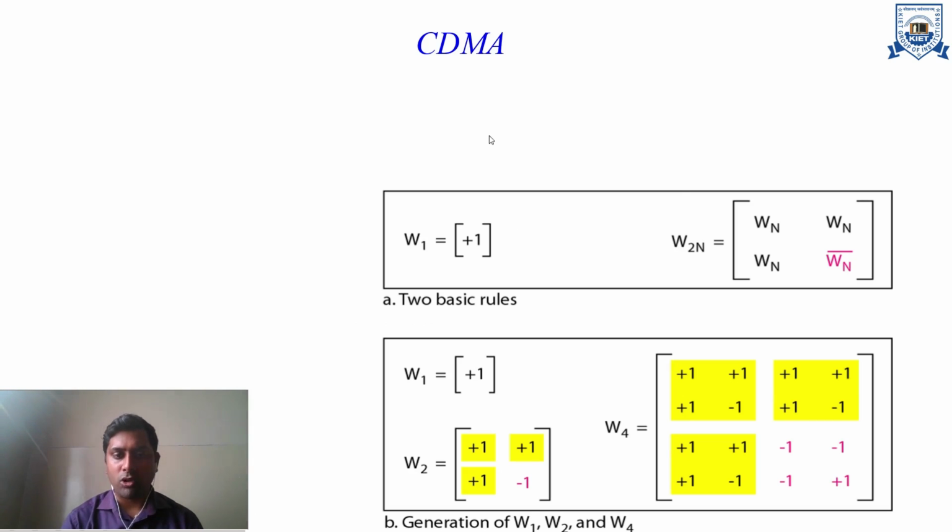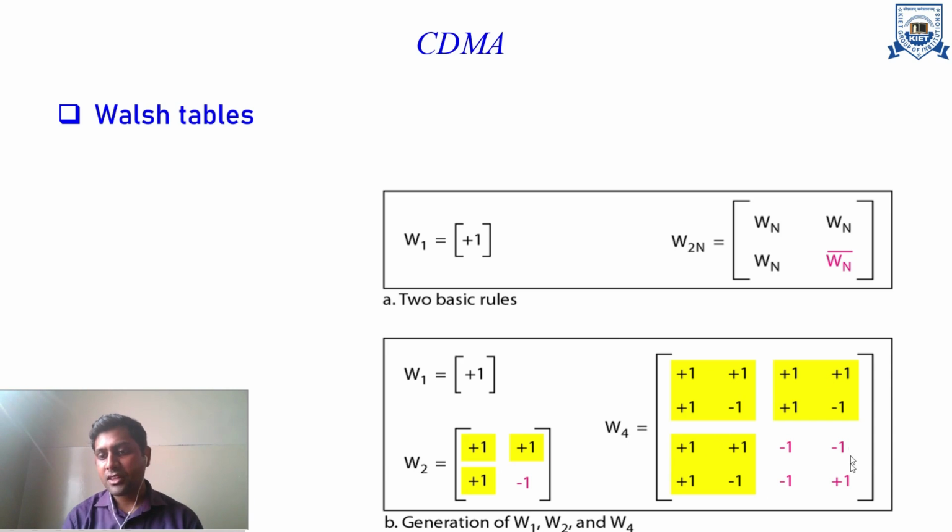So this is the popular Walsh table. According to this, we find the different codes. If there is only one station, the code will be plus 1. If there are 2 stations, that will be W1, W1, W1, and the negation of W1. It means plus 1, plus 1, plus 1 and minus 1. So now you can see W2 will be plus 1, plus 1, plus 1, minus 1. The station code will be based on the rows, so plus 1, plus 1 and plus 1, minus 1. Now W4 will be W1, W1, W1, and the negation of W1. If this is W1, plus 1 minus 1, then we take the negation of this complete W.